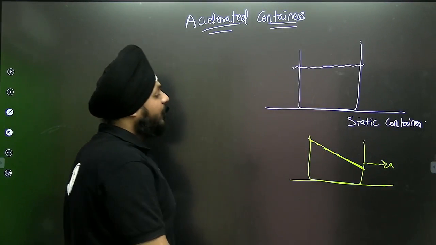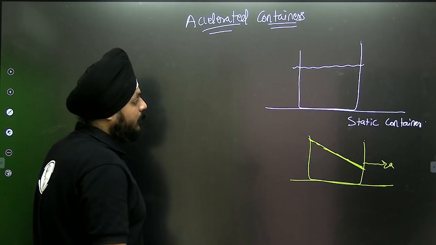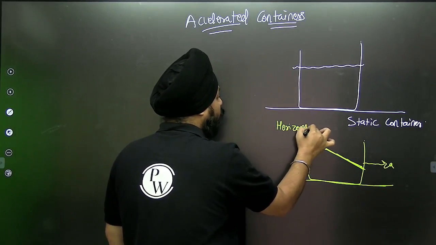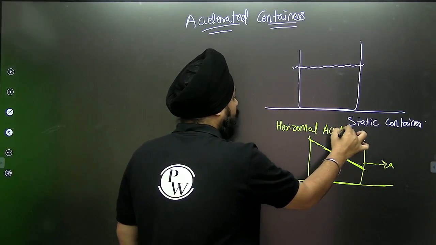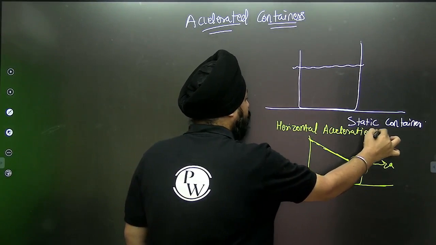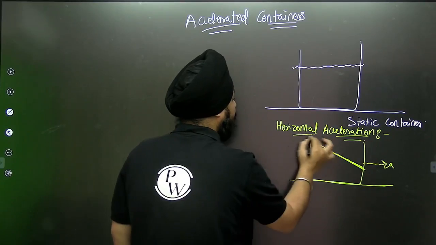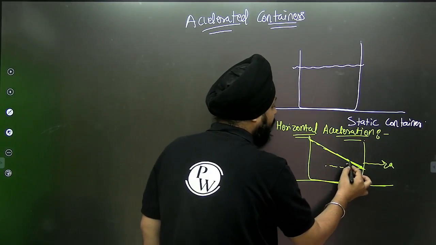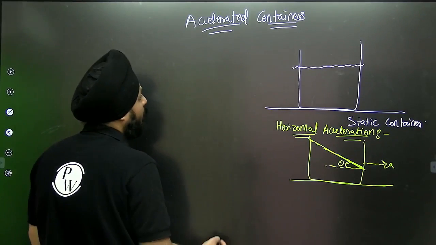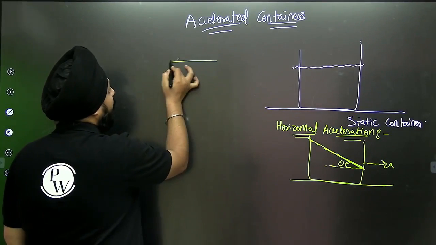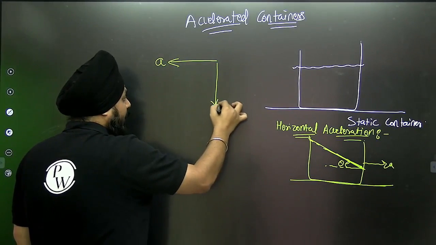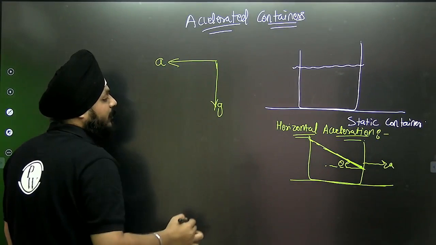This will be the horizontal acceleration given to the container. It will act like this way. Suppose the surface is making some angle theta. If I apply the pseudo effect, then this will be the acceleration of the frame, and this is g.